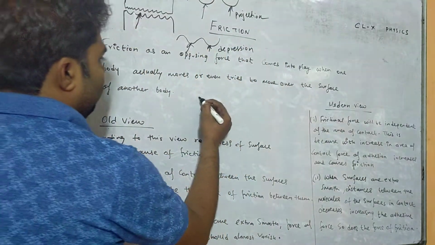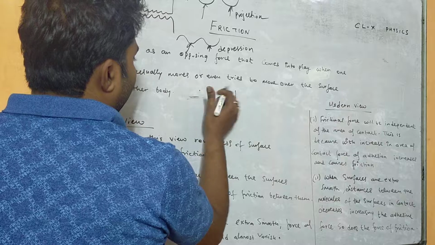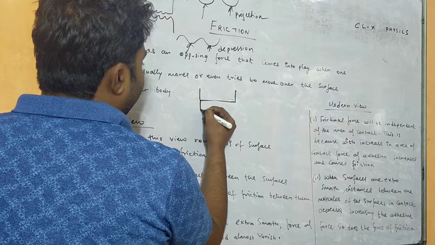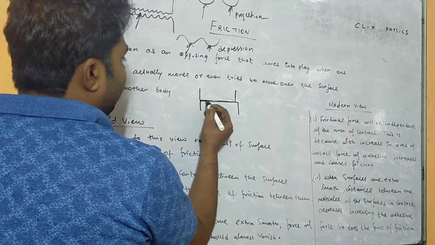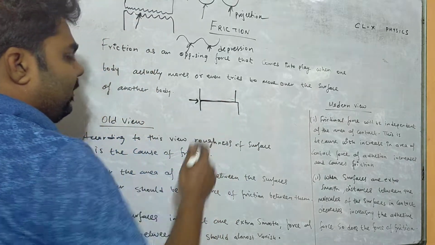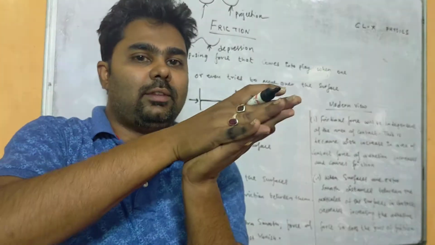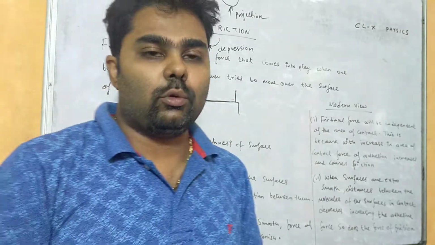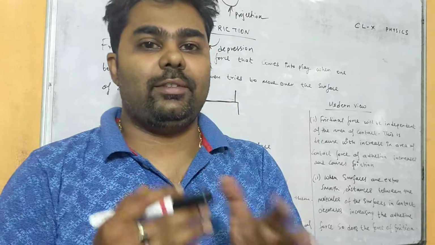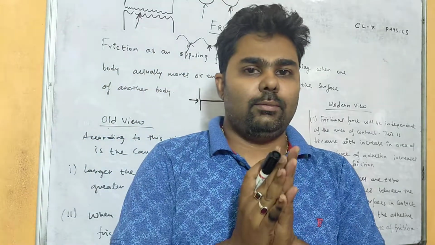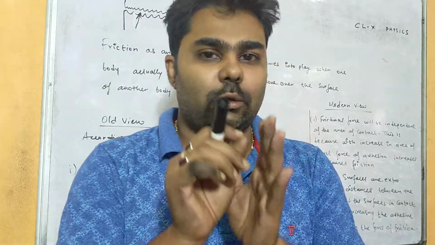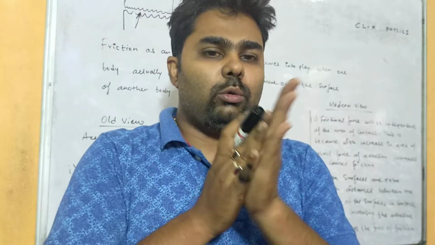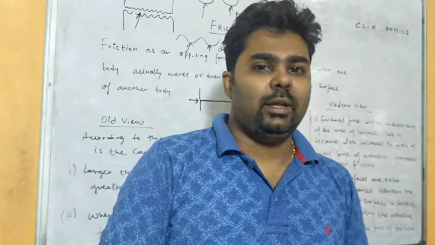Like if I say this is one body, and this is trying to slide over another body, right? If the distance between the two bodies is very small, that means the molecules are very close to each other. In that case, the adhesive force will be more, because the interatomic or intermolecular particles will be very close to each other. So due to the adhesive force, the force of friction will increase.